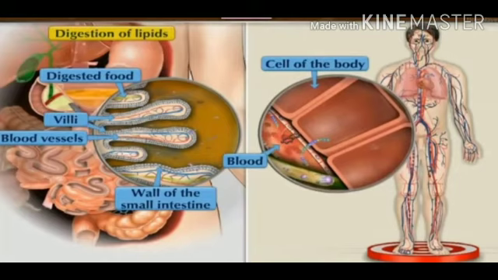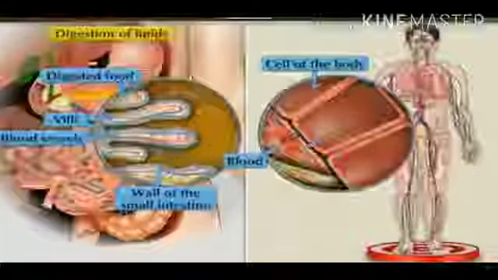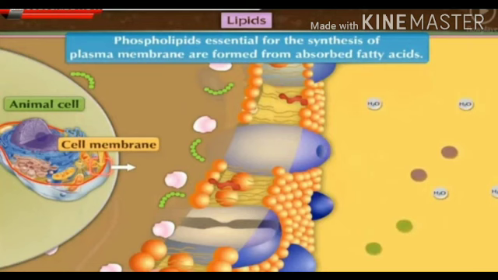From these fatty acids, different cells produce various substances which are necessary for themselves. Let's see some examples. First, phospholipids, essential for synthesis of plasma membrane, are formed from the absorbed fatty acids.